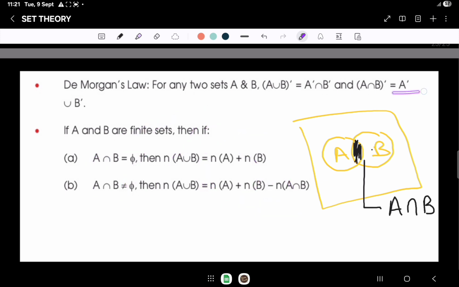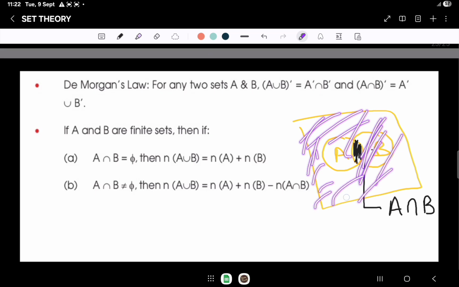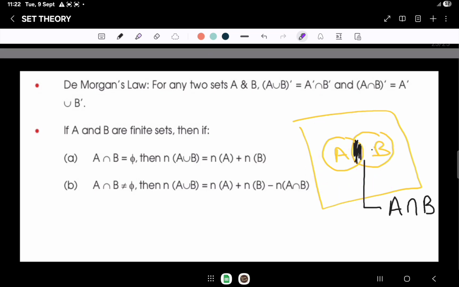That will be equal to A complement union B complement, meaning the portion which comes under the A complement, this one, this complete is A complement, will unite with B complement. And what happens when we take union? We remove the repeating objects.